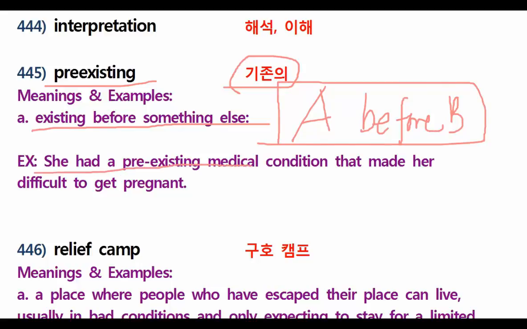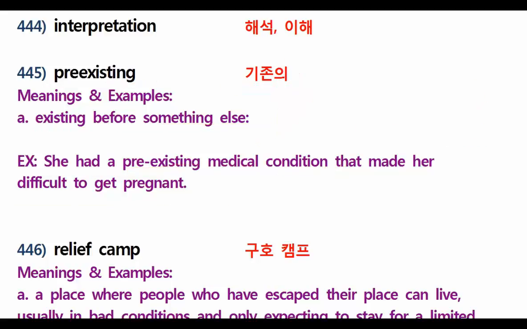She had a pre-existing medical condition that made it difficult for her to get pregnant. Understand? She had a pre-existing medical condition. She already had a disease or sickness so that she cannot have a baby easily. Understood, students? Very good. Next, let's go.